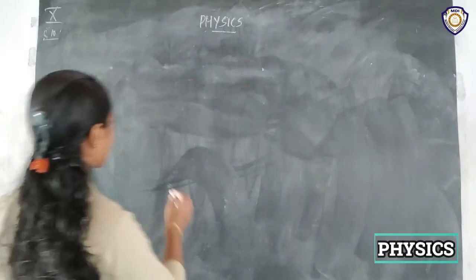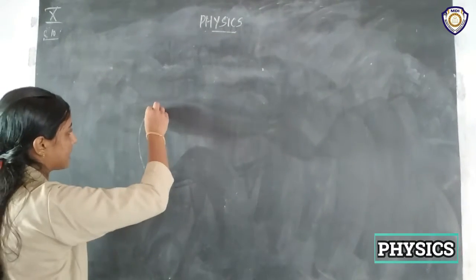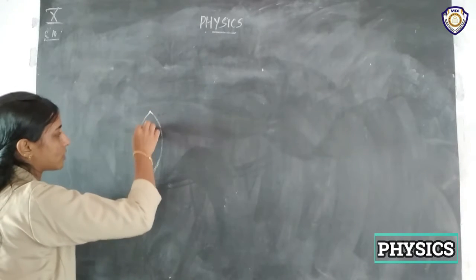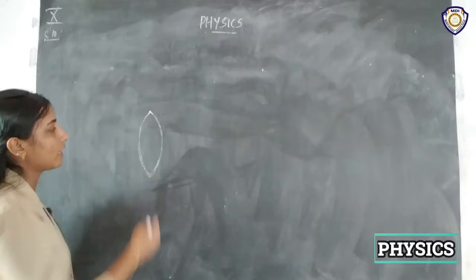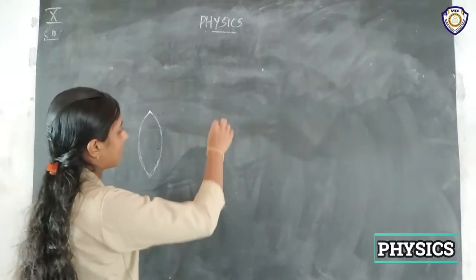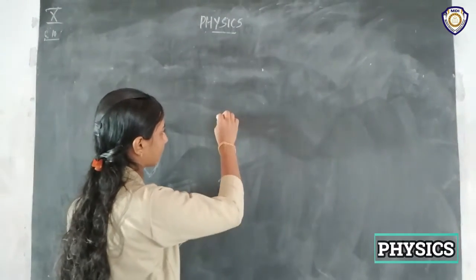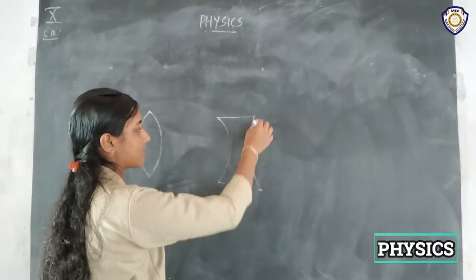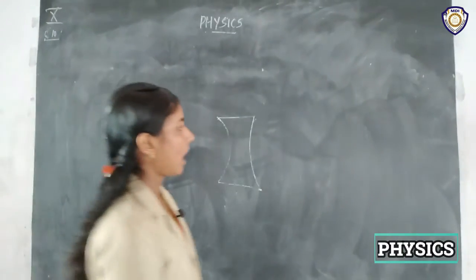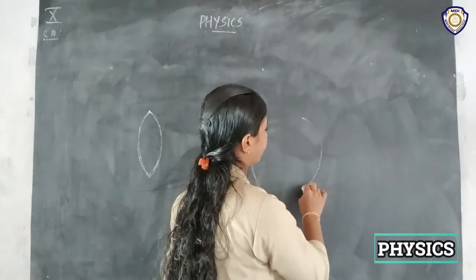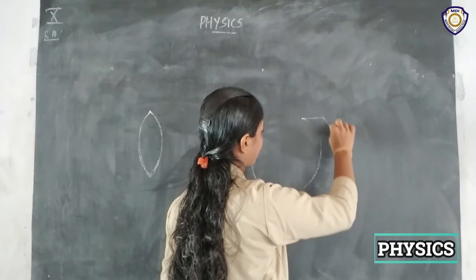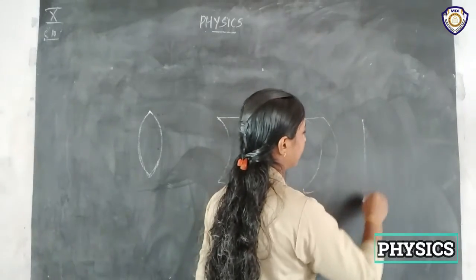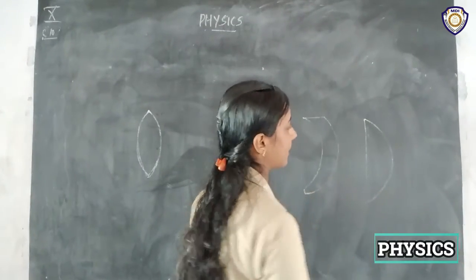That means suppose it may be like this. This is a lens. That is, it is a spherical surface. It is also another spherical surface. These bound together to form a lens. And suppose it may be like this. This is one spherical surface. This is another spherical surface. And it may be like this, both spherical surfaces, and it may be like this, one plane surface and one spherical surface.